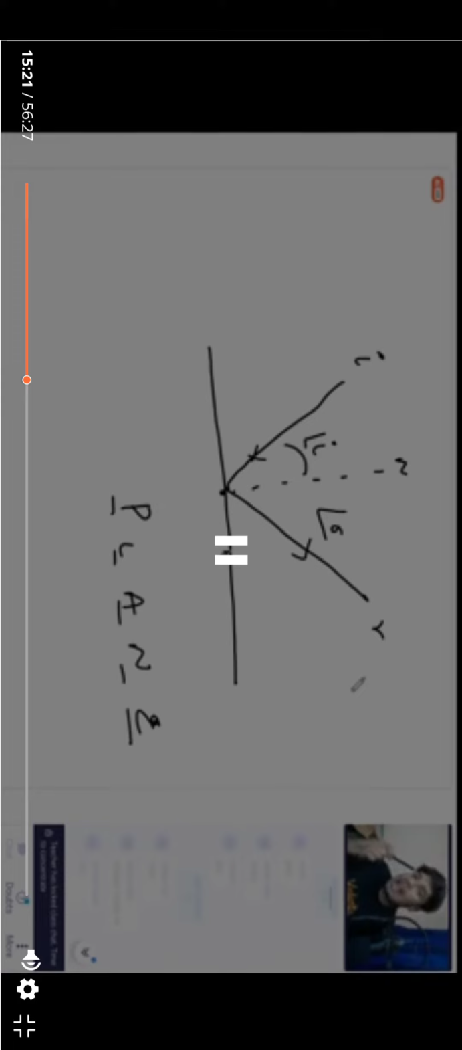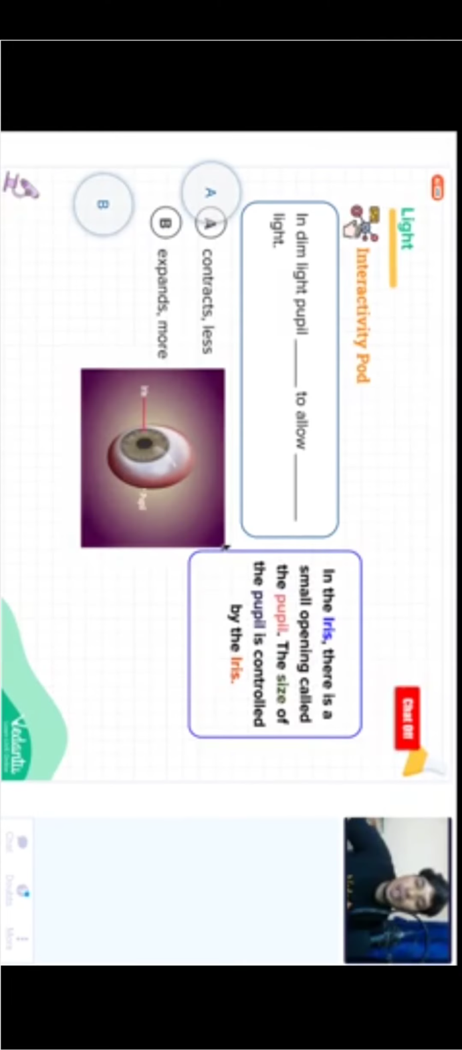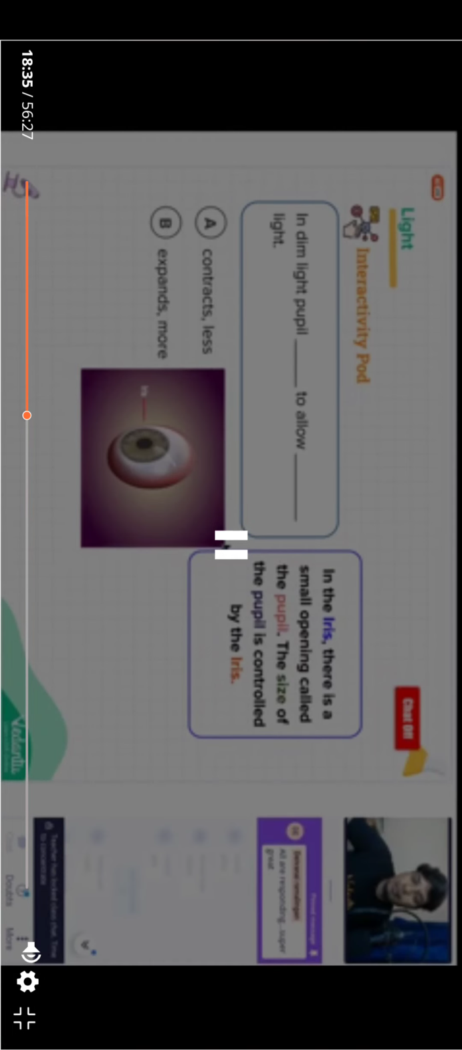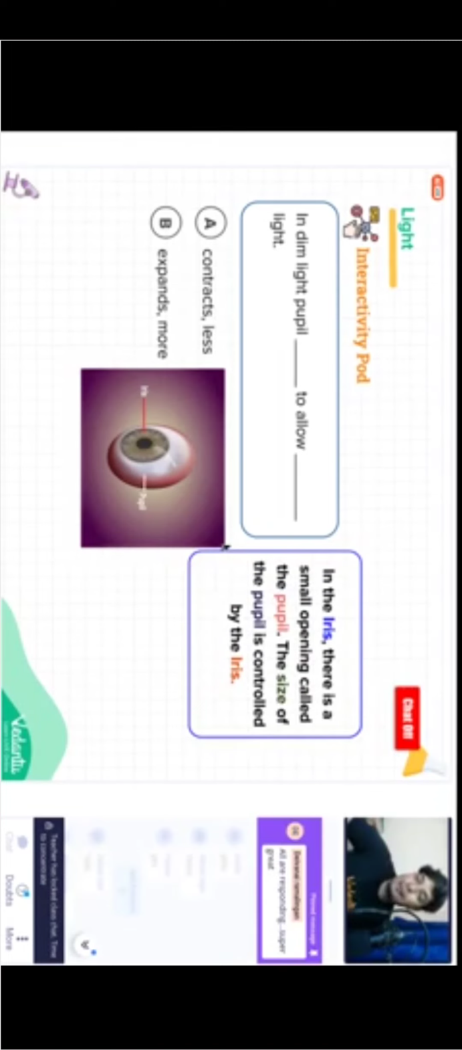This is how rainbow brings the color to the eye. Let's go quick. In 5, 4, 3, 2, 1.